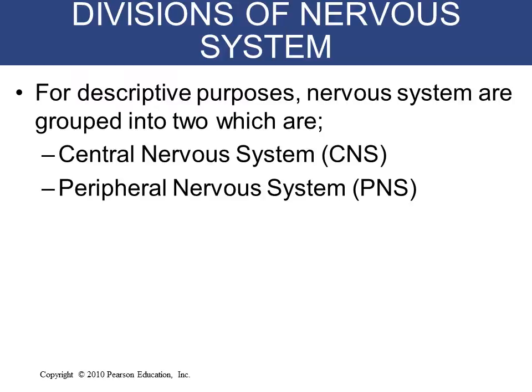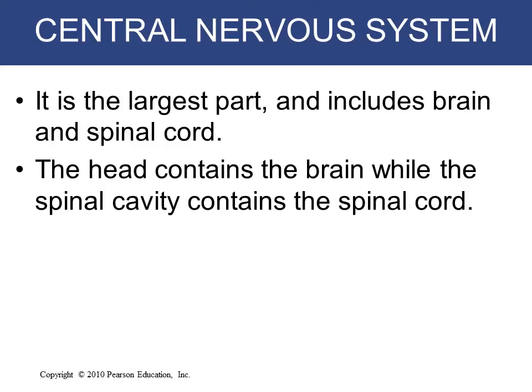Divisions of the nervous system. For distinctive purposes, the nervous system is grouped into two: the central nervous system and the peripheral nervous system. The central nervous system is the largest part and includes the brain and spinal cord. The head contains the brain, while the spinal cavity contains the spinal cord. So the two organs that make up the central nervous system are the brain and the spinal cord.